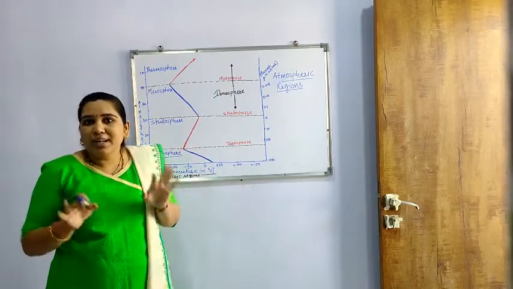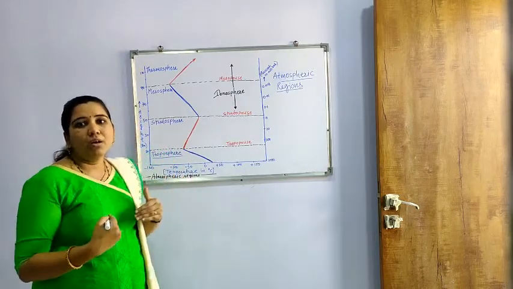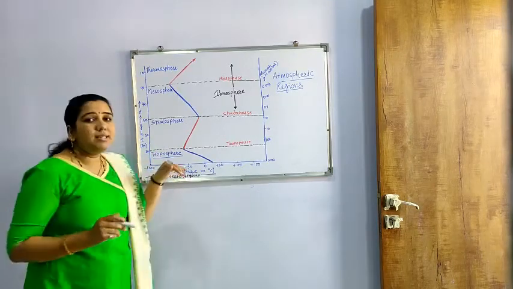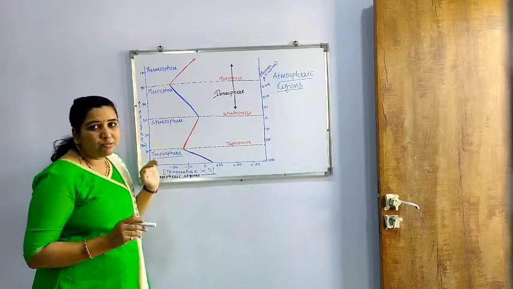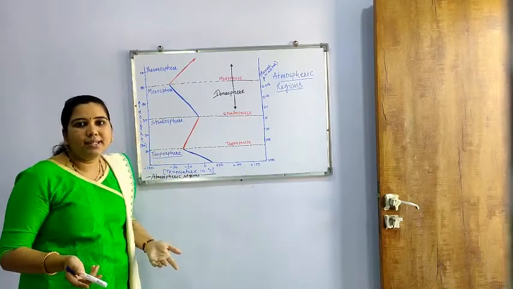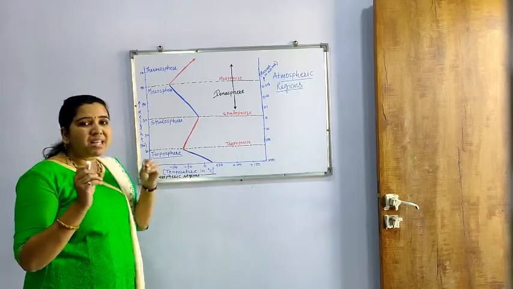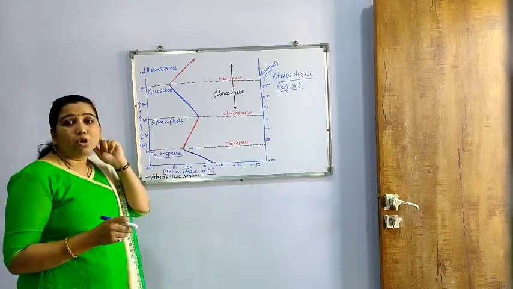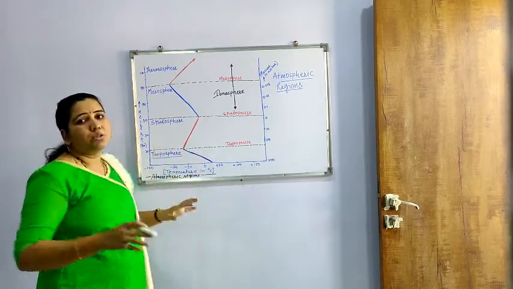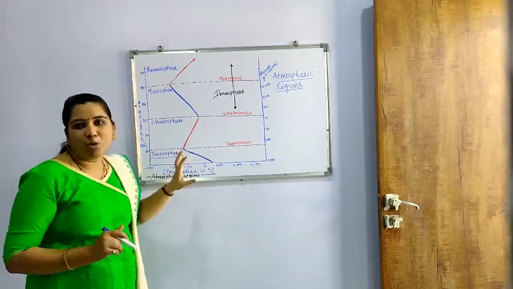We know that we are also on the earth's surface and we are below 11 kilometers from space, or from the earth's surface. The troposphere is up to the height of 11 kilometers from the earth's surface. So below the 11 kilometers we are there, and maximum living things are in this troposphere. So we can say that the maximum mass of the atmosphere is in the troposphere. So it is a very important sphere.